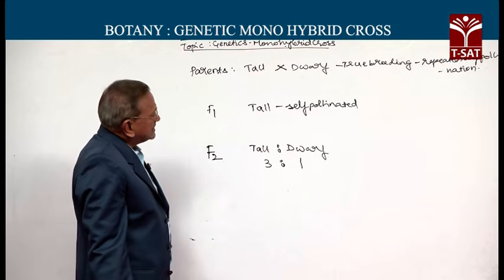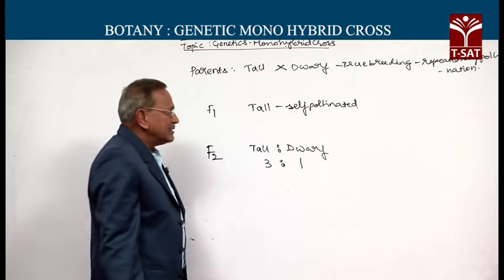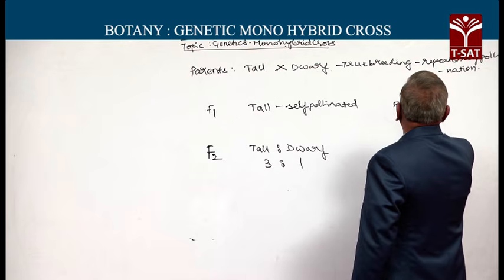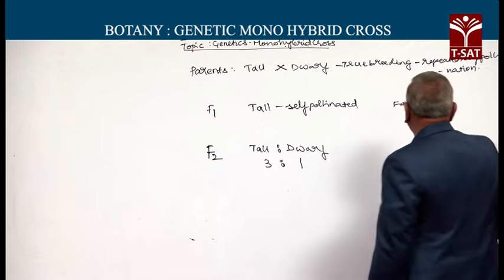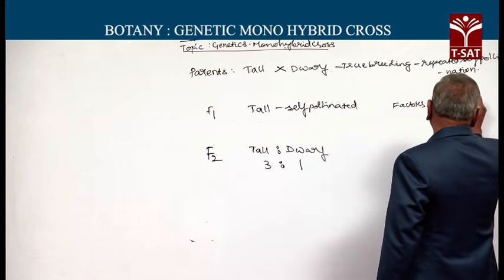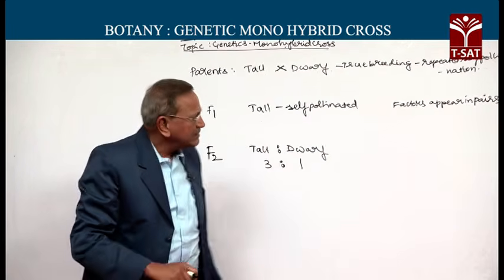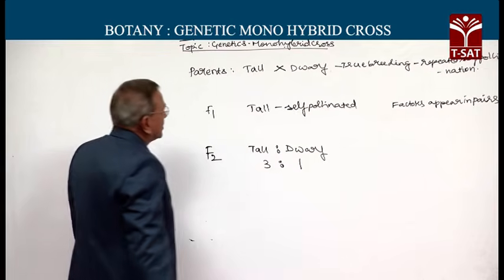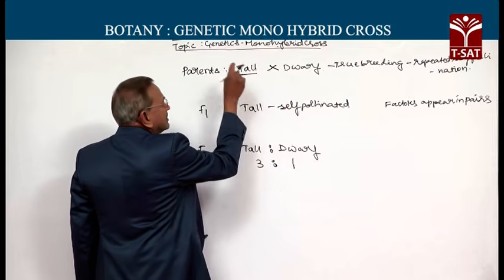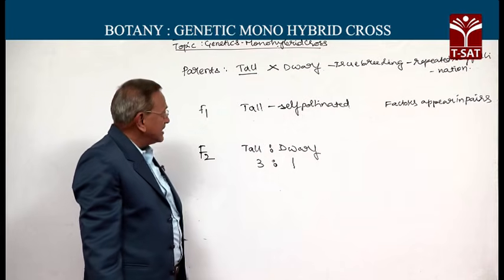And what were his observations? Let us consider the observations of Mendel. First, the traits are determined by factors, that is, genes. The term used by Mendel for genes is factors. Factors appear in pairs. How did he come to that conclusion? The tall parent produced the tall factor in its gamete. The dwarf parent produced the dwarf factor in its gamete.